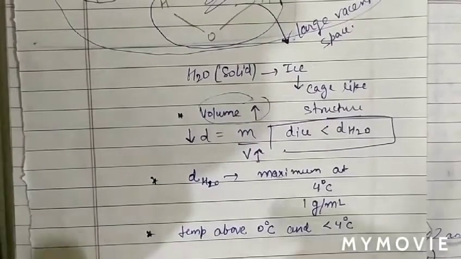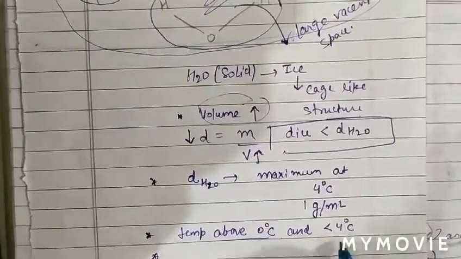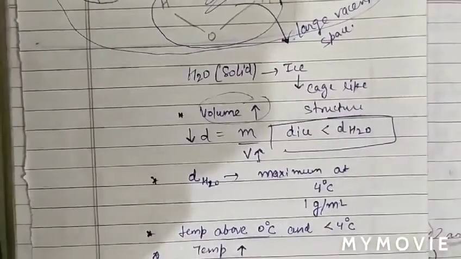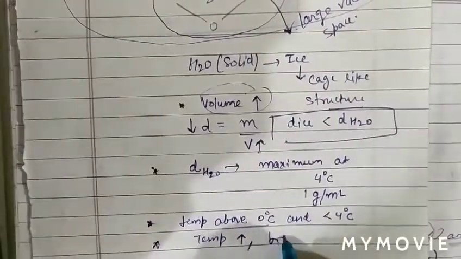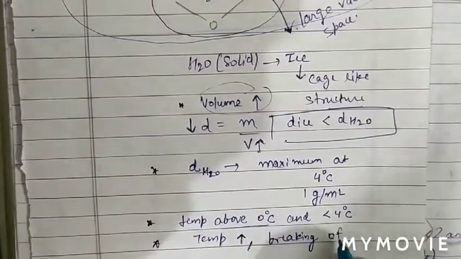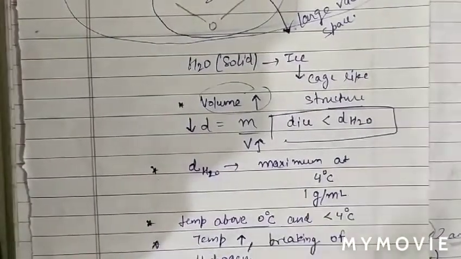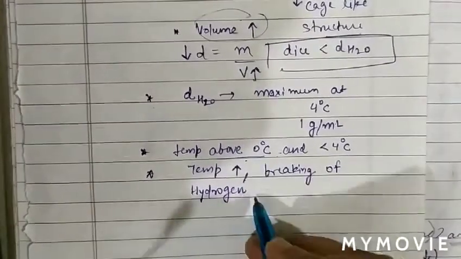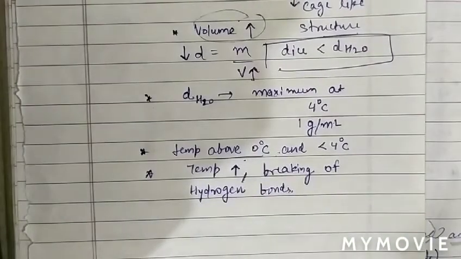Temperature above 0 degrees Celsius and up to 4 degrees Celsius means the temperature increases. When temperature increases, there is breaking of hydrogen bonds. So on increasing temperature above 0 degrees Celsius, breaking of hydrogen bonds occurs.